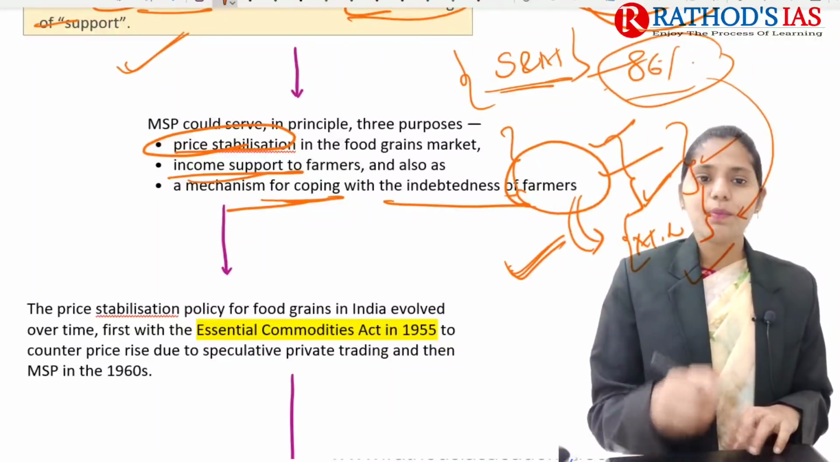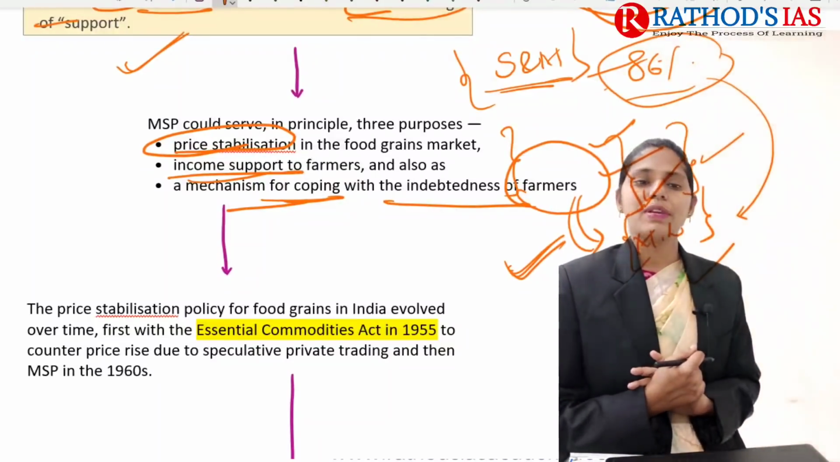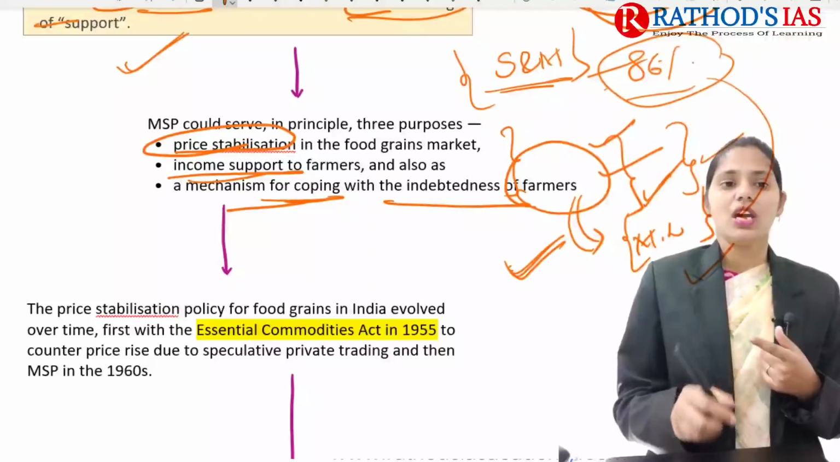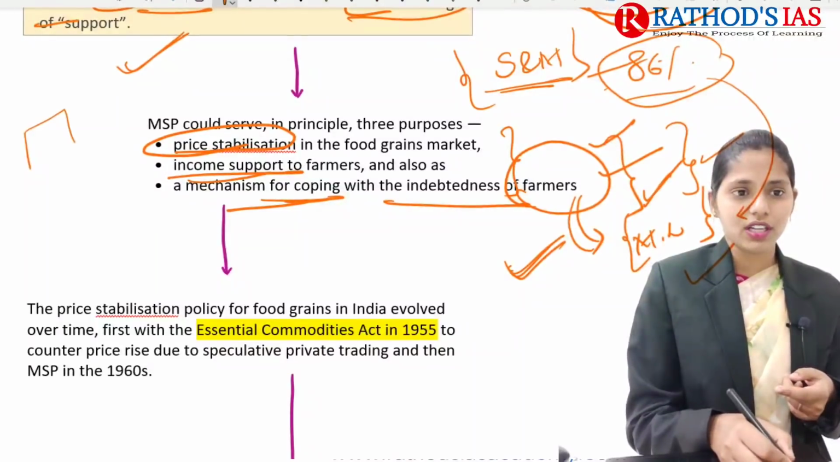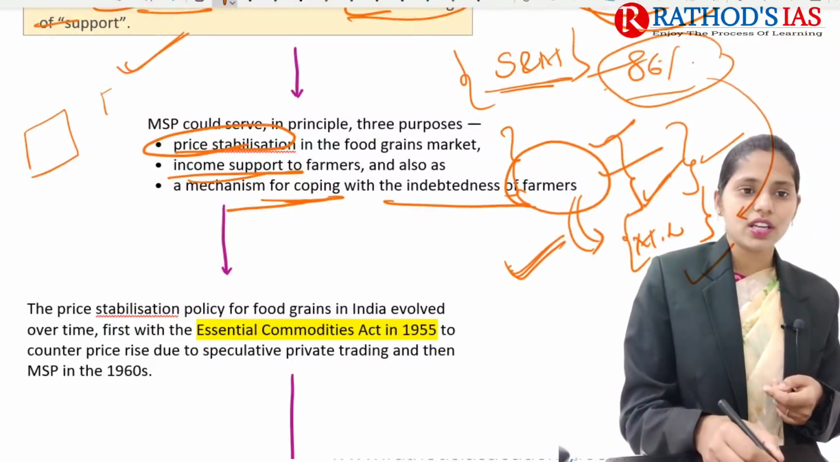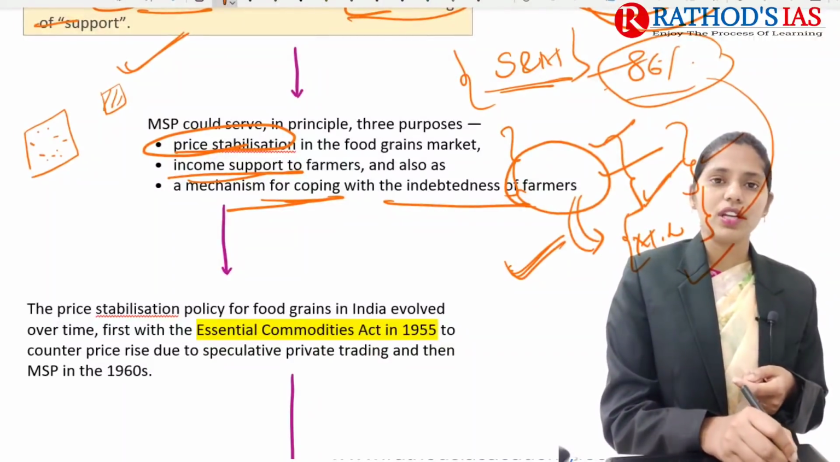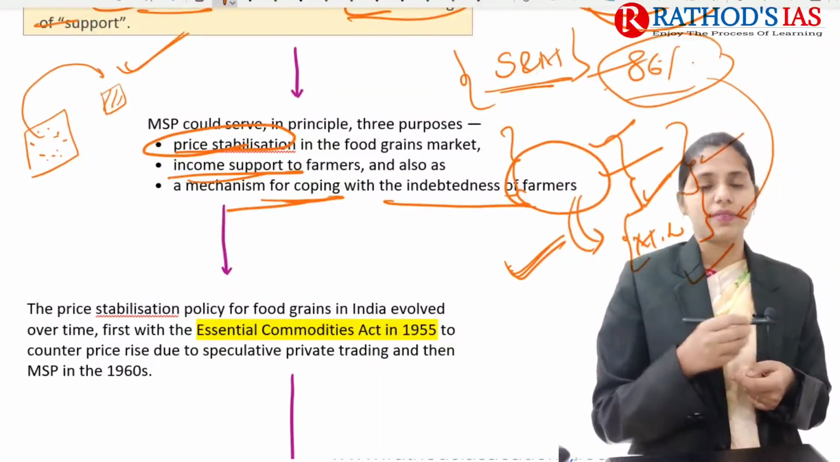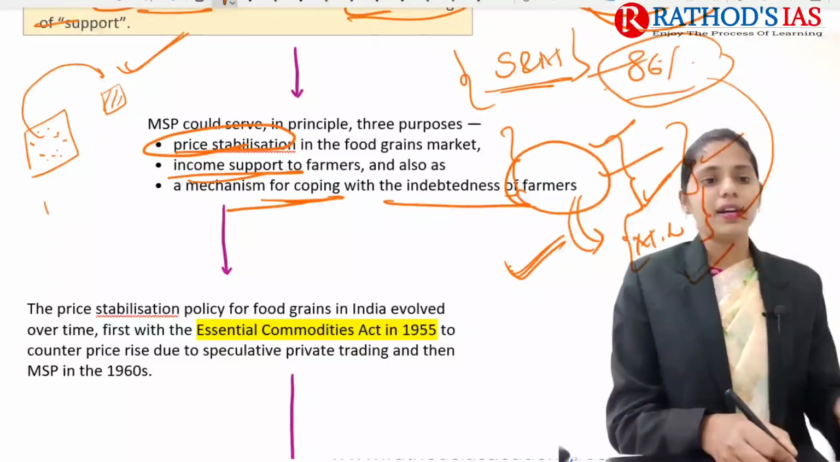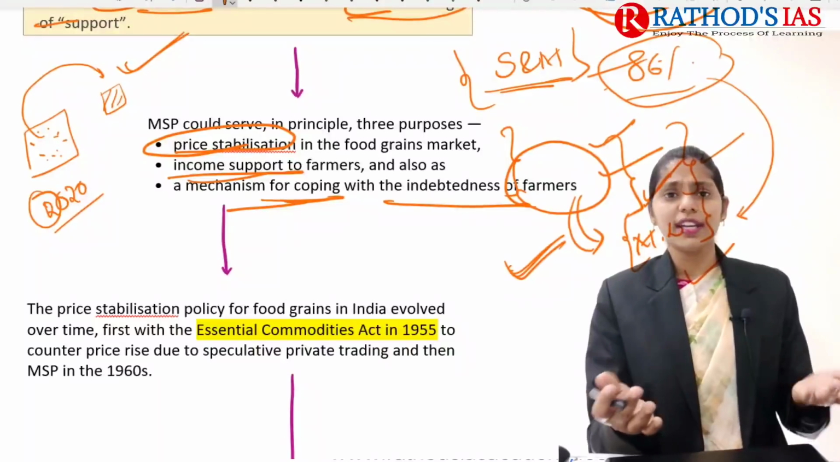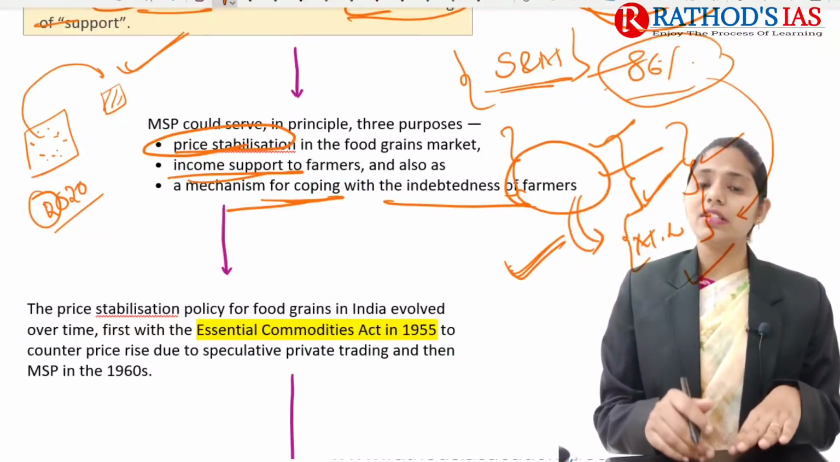So the important objectives or principles of this MSP, the first one is price stabilization in the market. Let us take a village where there is one market. Whatever produce comes from this village, the farmers take it to this market. For example, in 2020 there were drought conditions and unseasonal rainfall.